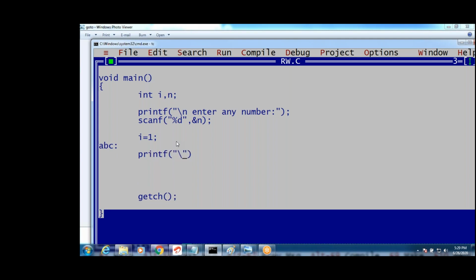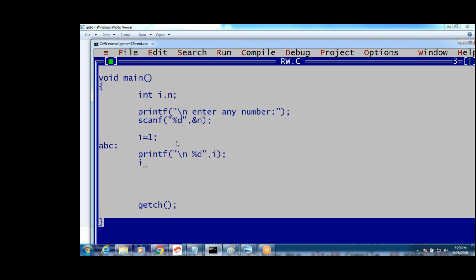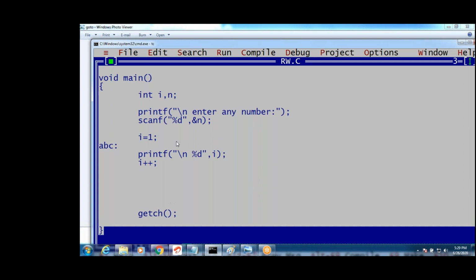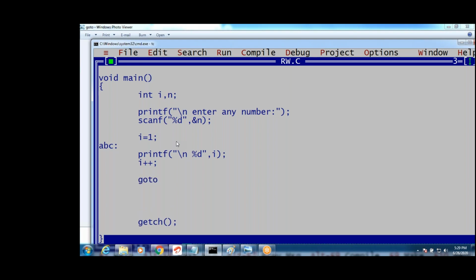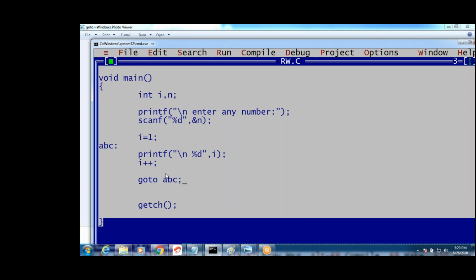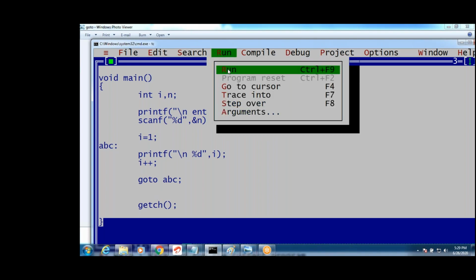I should start from 1. Why? Because we want to generate numbers. Can I take ABC as a label? Yes, we can. Print the i value, guys. percent d, the i value will be printed. i is 1. Next value you want, right? i plus plus. Next goto ABC.